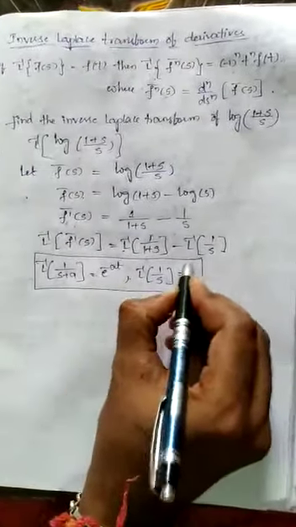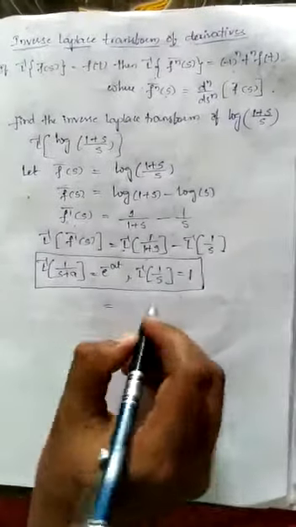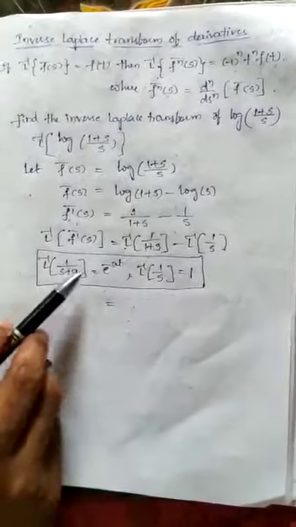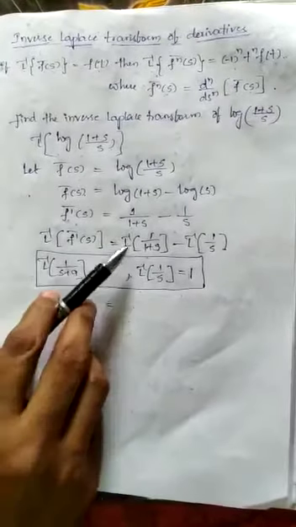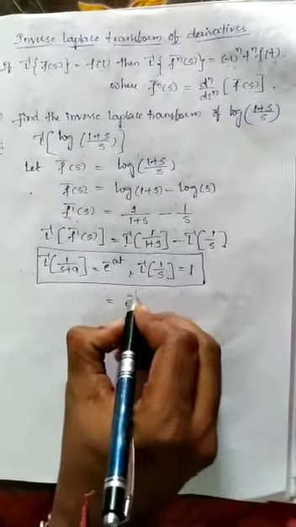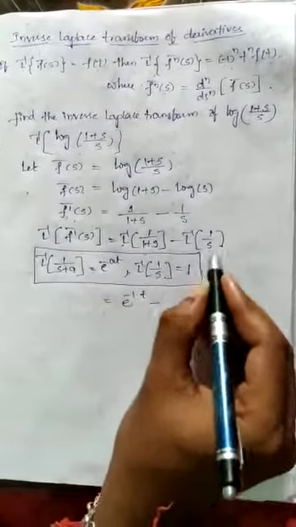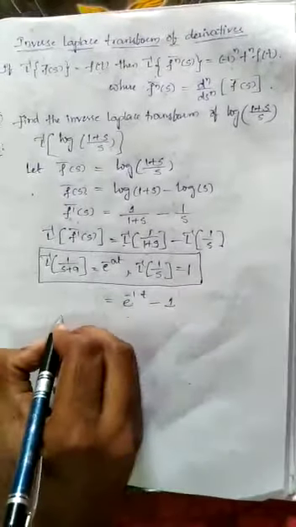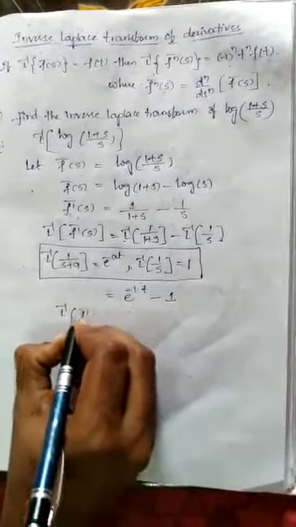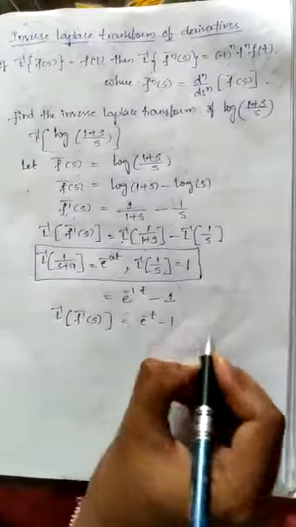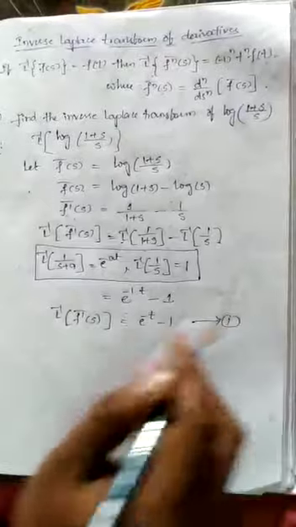Now by using these two formulas, let us calculate this problem. So Laplace inverse of 1 by (s plus a), here in place of a we have 1. So its value will be e power of minus at, that means e power of minus 1 into t, minus Laplace inverse of 1 by s, which is 1. So that is the Laplace inverse of f dash bar of s value, that is e power of minus t minus 1. Let us consider it as equation number 1. Okay.